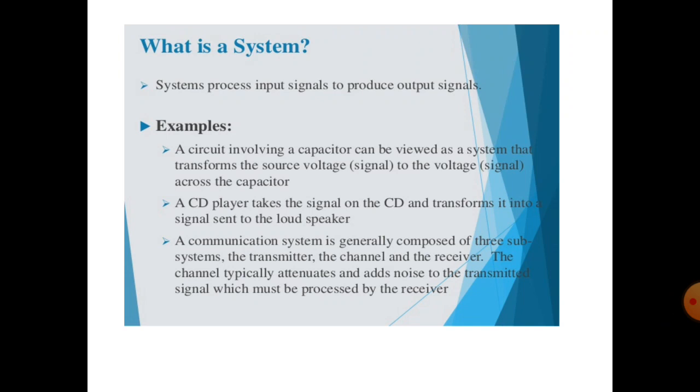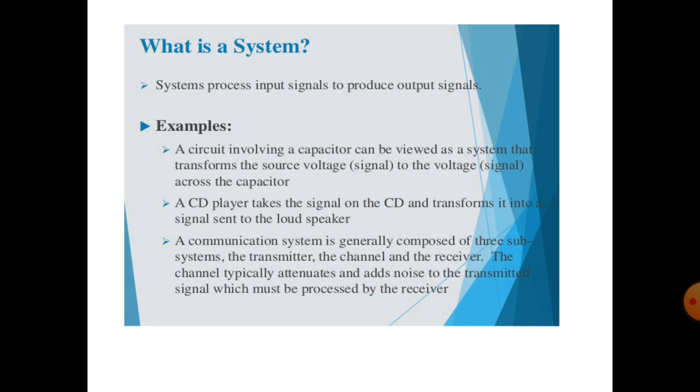Example, a circuit involving a capacitor can be viewed as a system that transforms the source voltage signal to the voltage signal across the capacitor. The next example is a CD player, which takes the signal on the CD and transforms it into a signal sent to the loudspeaker.